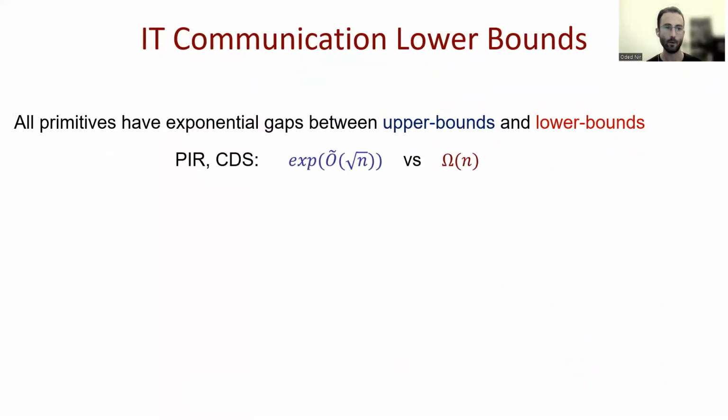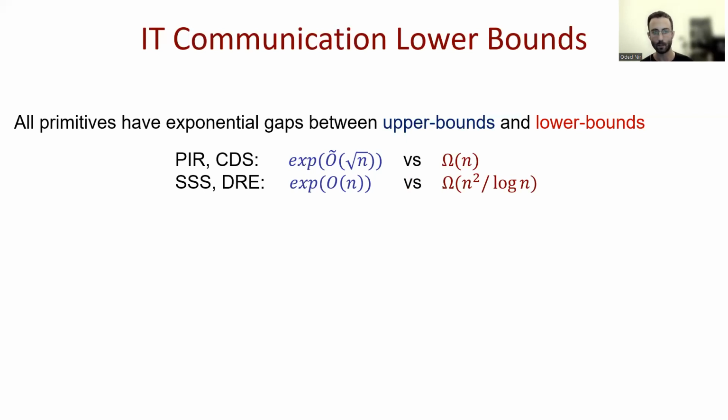As said before, this case of the exponential gap holds for all of the primitives. For conditional disclosure of secrets, it's the exact same gap between exponential in square root of n and omega of n. For secret sharing and decomposable randomized encodings, the gap is even larger, between an exponent in n and omega of n squared, roughly.